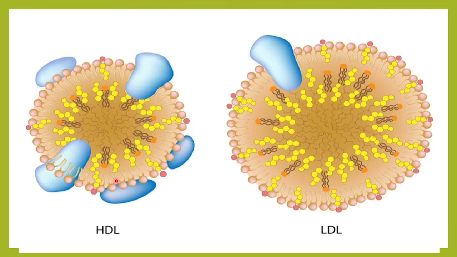This is the structure of an HDL cholesterol. You can see here, this is the phospholipid layer, and these are the apoproteins here. This is the cholesterol and triglycerides inside. You can see it has more of proteins, whereas LDL has more of cholesterol here and less of protein here. And size-wise also this is bigger, the LDL, and protein composition is also less compared to that of the HDL, and more of cholesterol here.